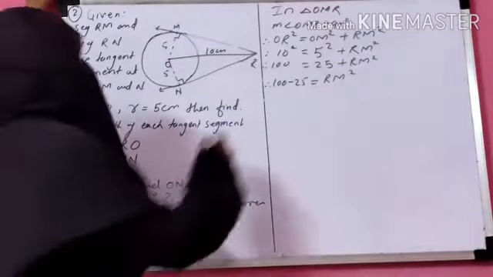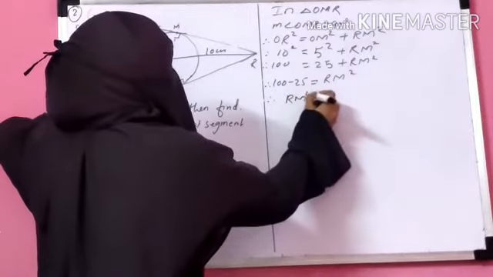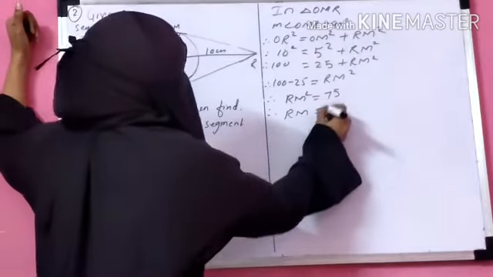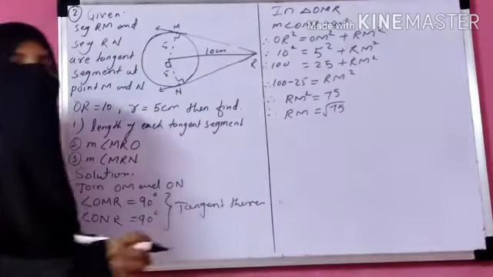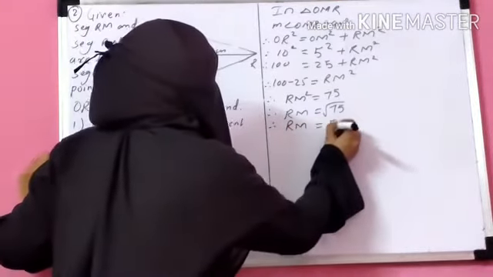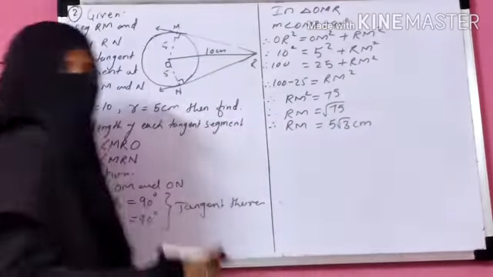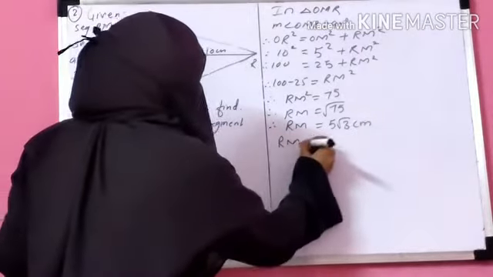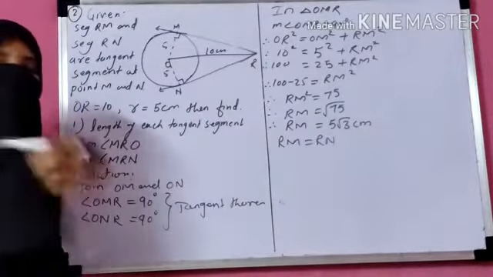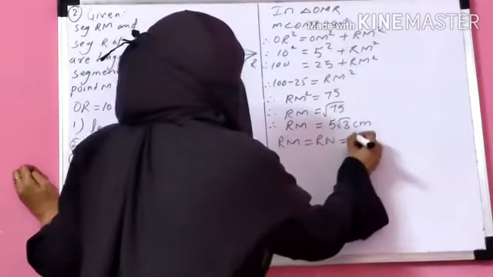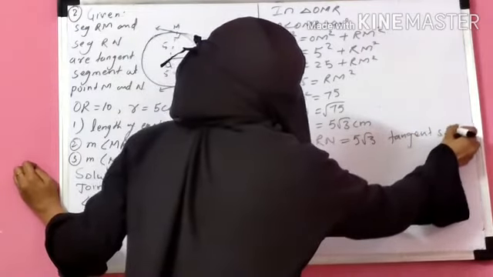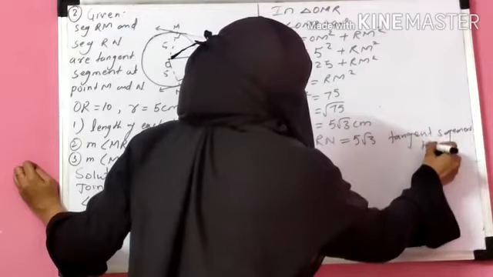100 minus 25 is 75. So RM square is equal to 75. Therefore RM is equal to root 75. 25 times 3 is 75, so root 75 is 5 root 3. So RM is equal to 5 root 3 centimeters. And RM is equal to RN by the tangent segment theorem: tangents drawn from an external point are equal. So RM is equal to RN is equal to 5 root 3.